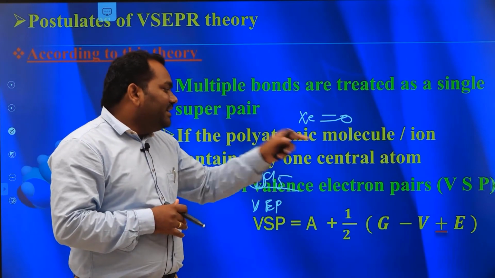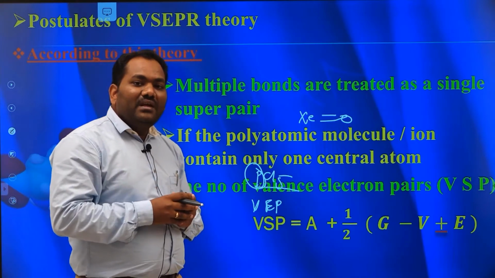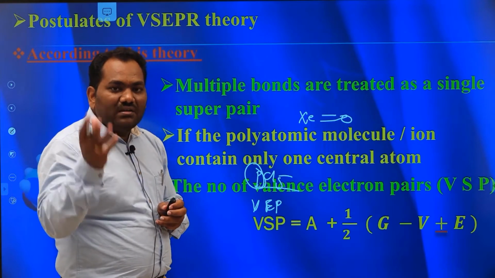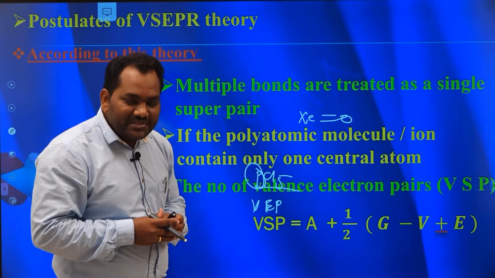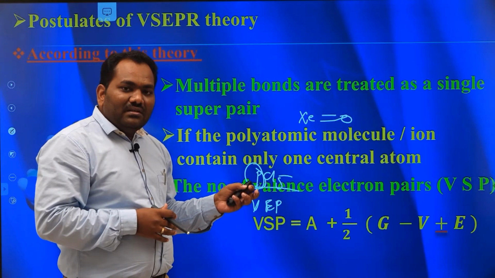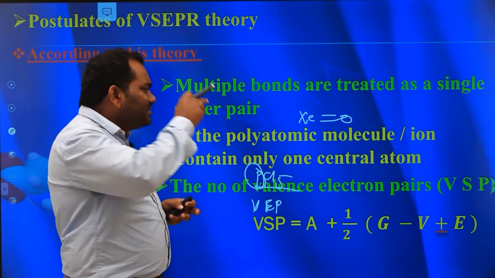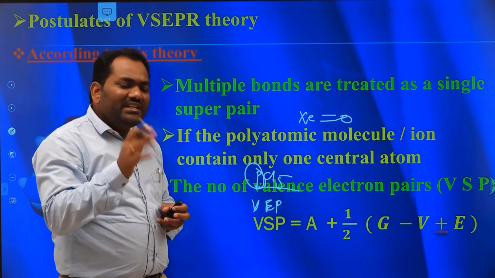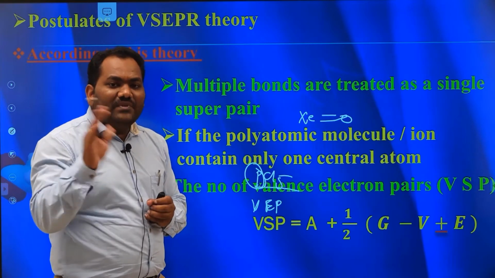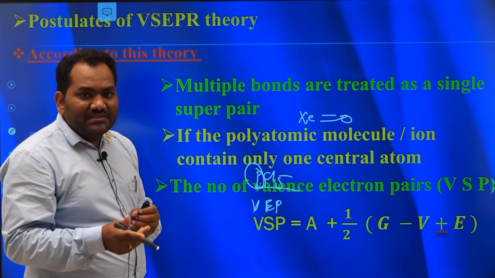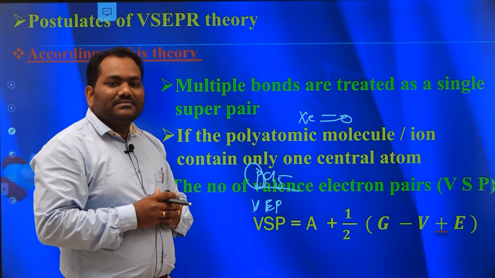V indicates the valency of the central atom with respect to halogen, hydrogen or oxygen. E indicates the charge of the species. If the species has a negative charge, we add that charge, so we take plus E. If it has a positive charge, we take minus E.